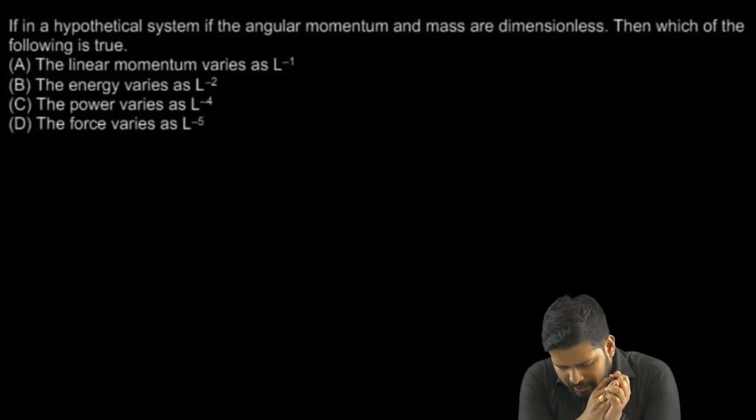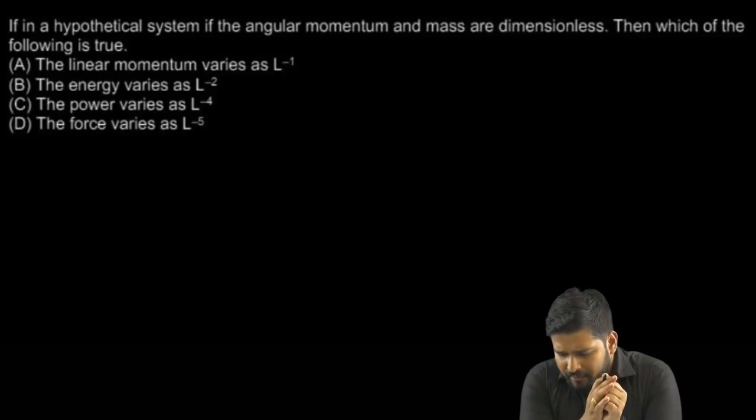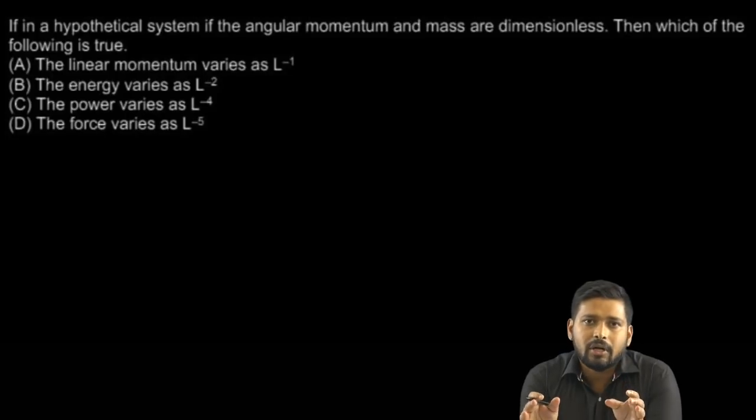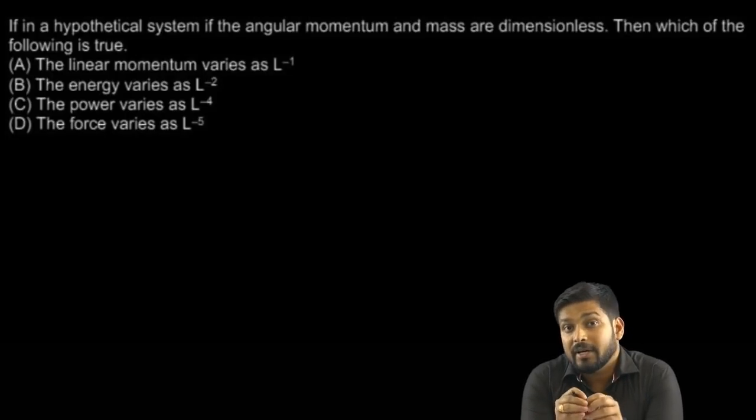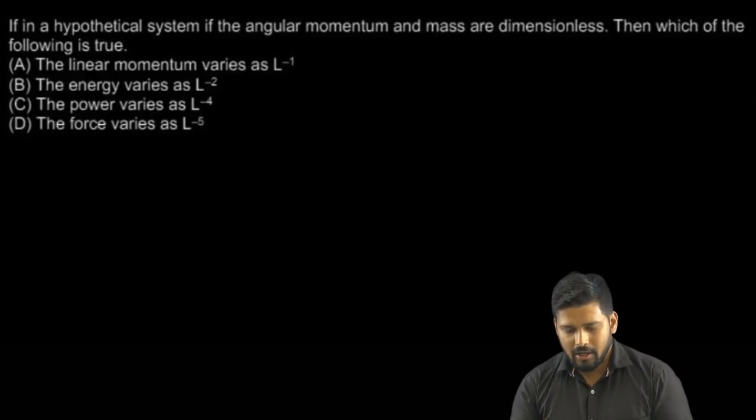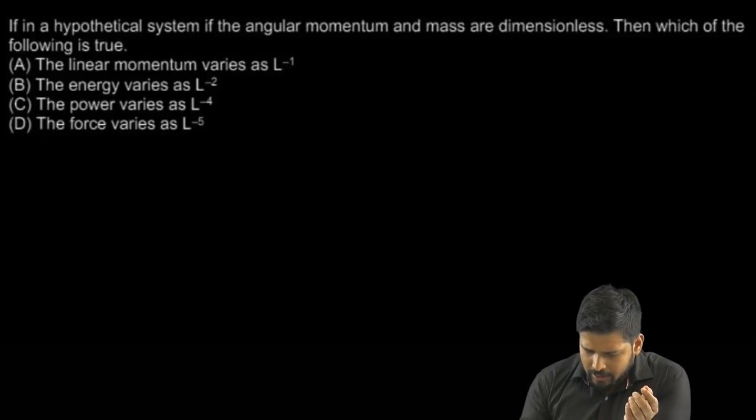The first question talks about a hypothetical system. We have to imagine a system wherein the angular momentum and the mass are dimensionless. These 2 quantities are told to us to be dimensionless. Then which of the following is true? We have a number of options given, and we have to check which of them is true. So this was one of the questions in this exam.